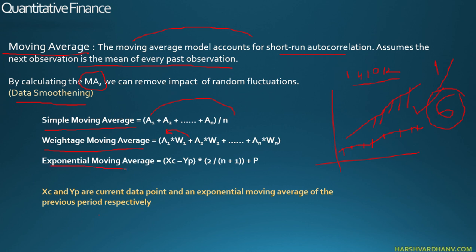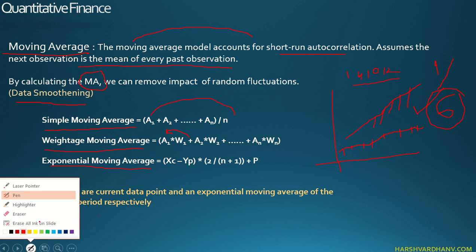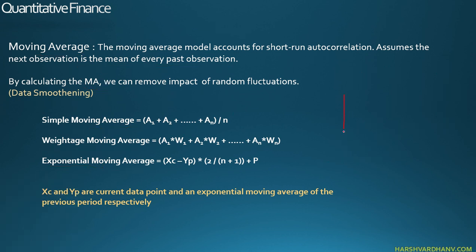An exponential moving average is used in those time series data where the data is exponential. So what we mean by exponential, say suppose you're taking an option price, right? An option time series. Option at the start of the day could be at say 10 rupees. But in the next 5 minutes, it could be 40 rupees, right? So this is not a linear movement. This is an exponential movement.